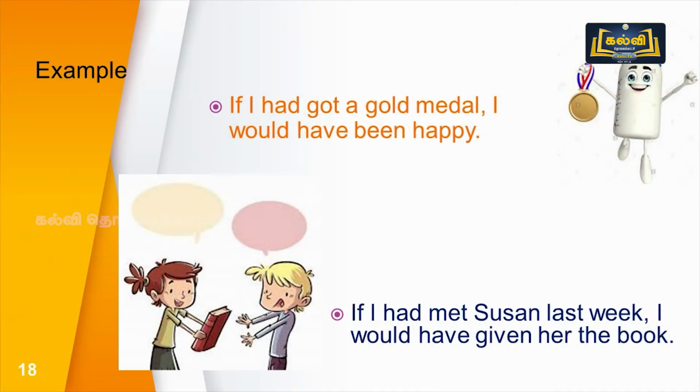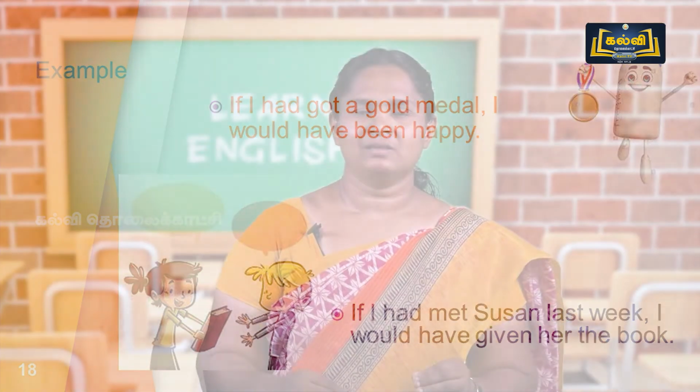If I had met Susan last week, I would have given her the book. So these incidents did not occur. So these are considered imaginary situations. So these are impossible situations.